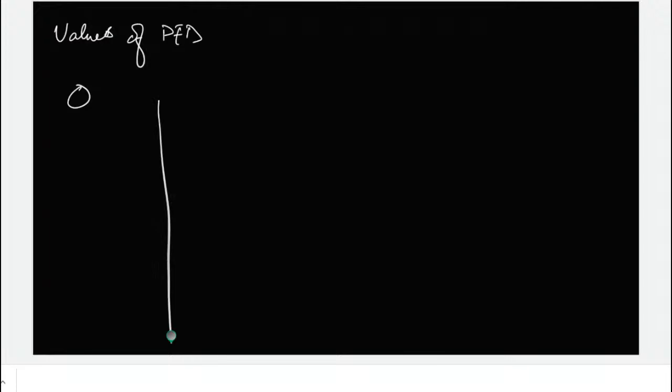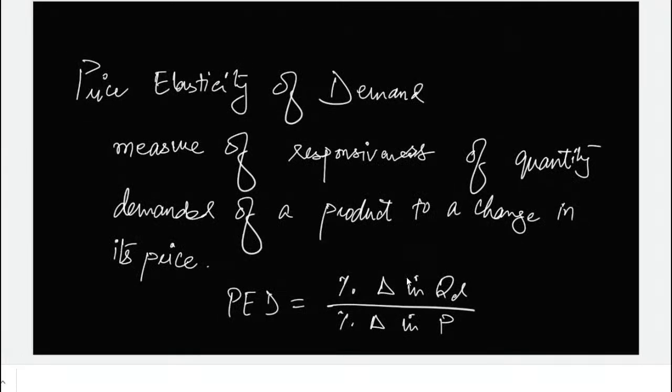For example, one extreme is the value of PED being 0. Let me write over here, values of PED. So on one extreme, the value of PED is 0. When would I get an answer of 0 for this PED? When the percentage change in quantity demanded is 0. 0 divided by anything will be 0, right? Yes. Okay.